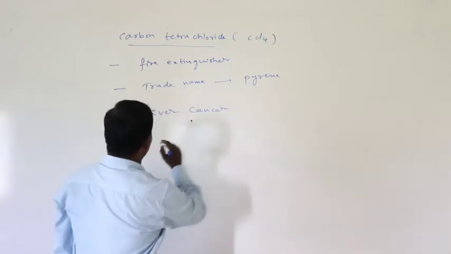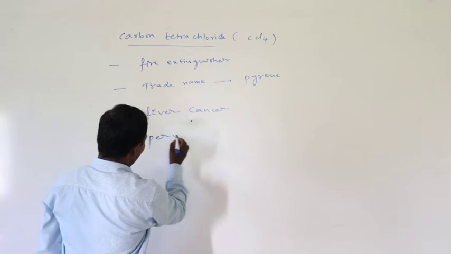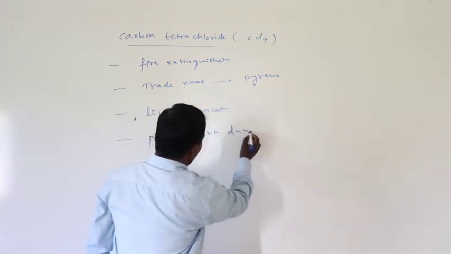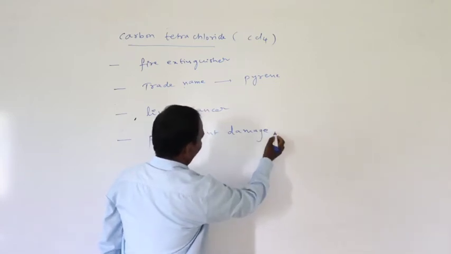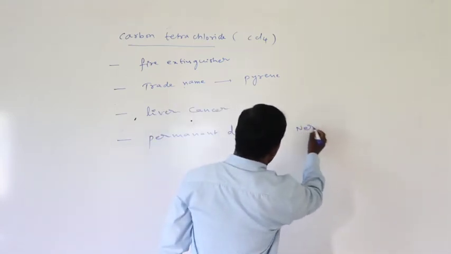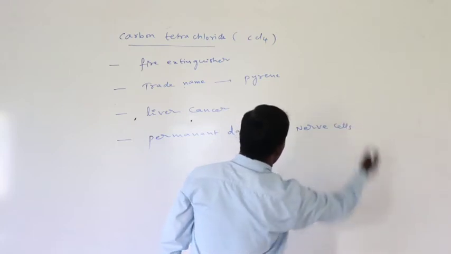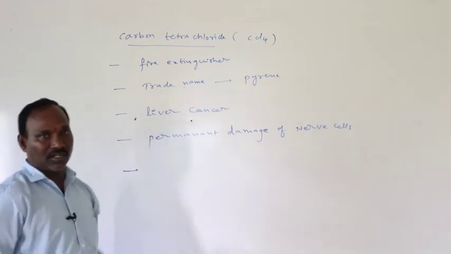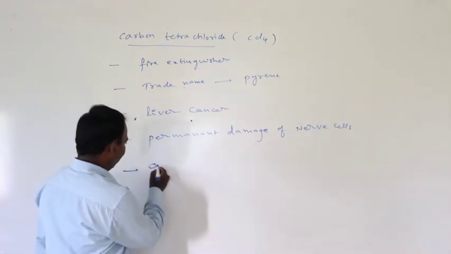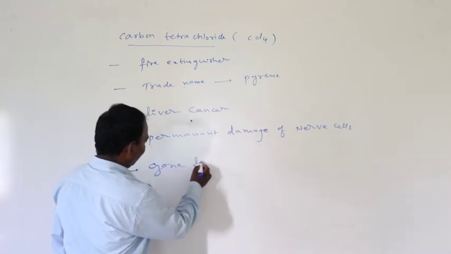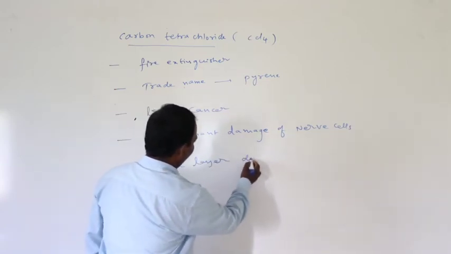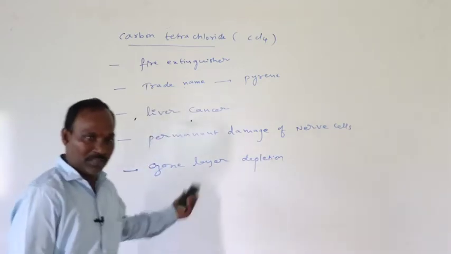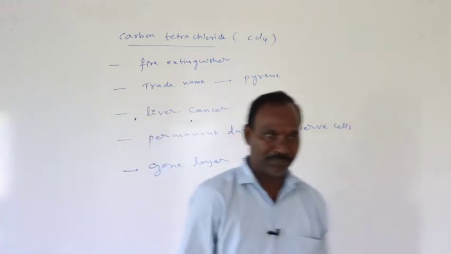It also causes ozone layer depletion. What happens due to ozone layer depletion?